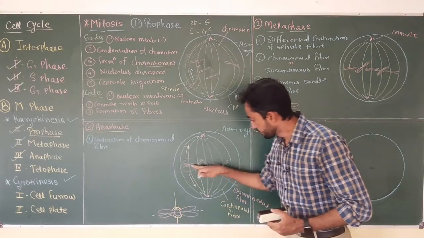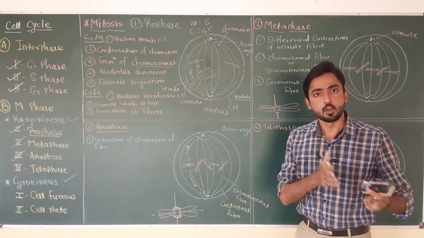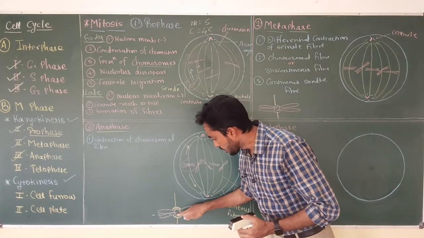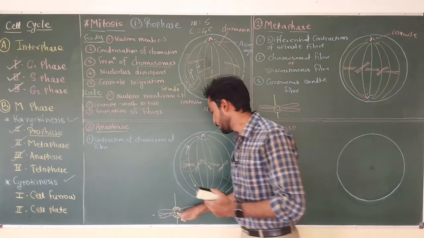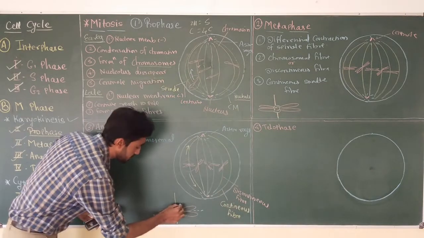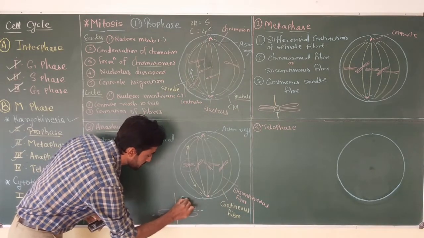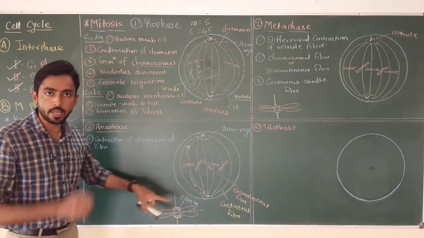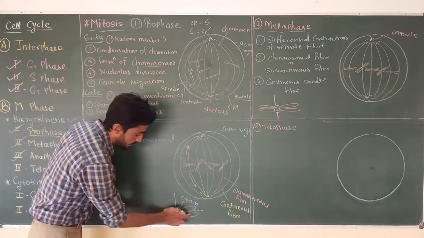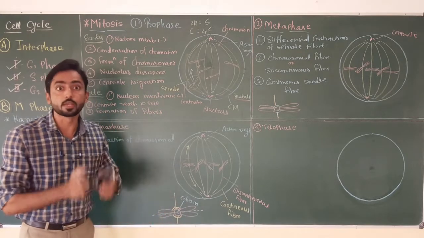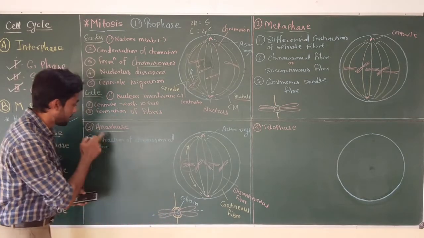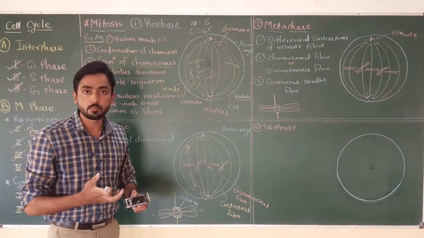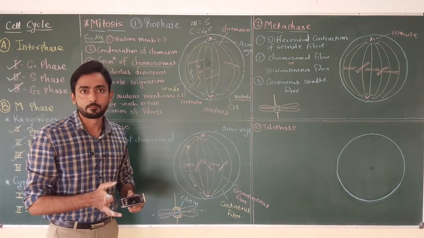Every chromosome, whether in an animal cell or plant cell, has a special type of protein on the centromere, and that protein is called cohesin. This cohesin protein plays the important role of keeping the sister chromatids of the chromosome together. But at the start of the anaphase, a special enzyme gets activated, the enzyme called separase.